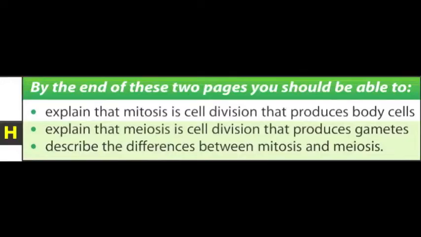Lesson number 1, Cell Division. By the end of this lesson, you should be able to explain that mitosis is cell division that produces body cells, and explain that meiosis is cell division that produces gametes. You should be able to describe the difference between mitosis and meiosis.